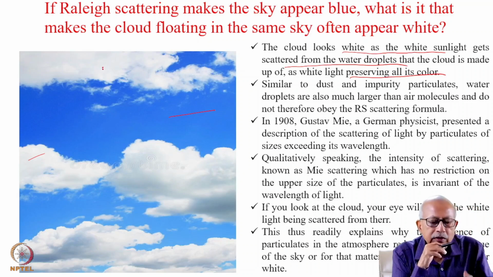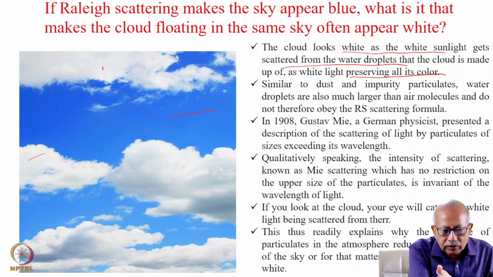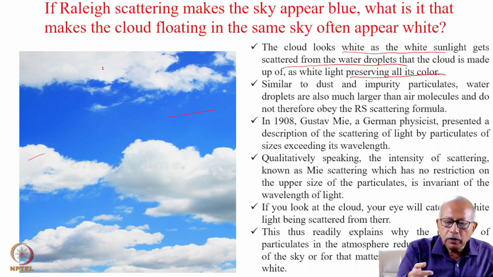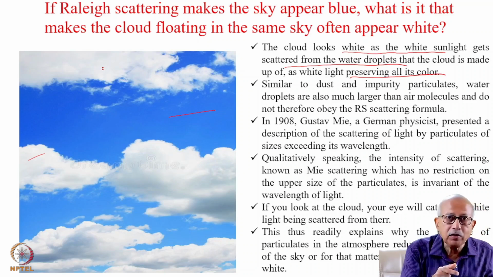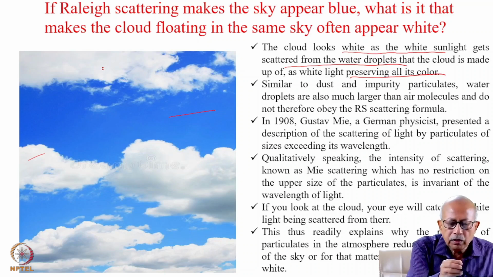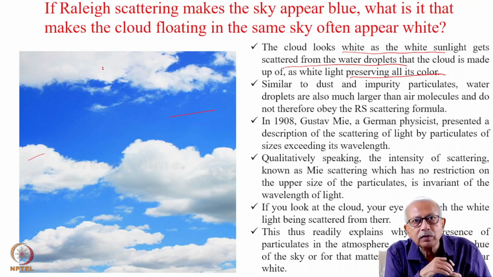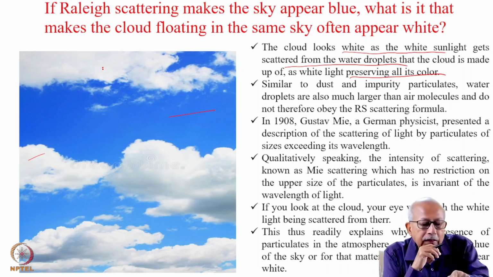When you look at the sky, the cloud, you see the light that is coming from the cloud. So if the white light gets scattered from the cloud as white only, then only the cloud will appear to us as white. So how come then the sky looks blue and the cloud looks white? So what scattering takes place here?